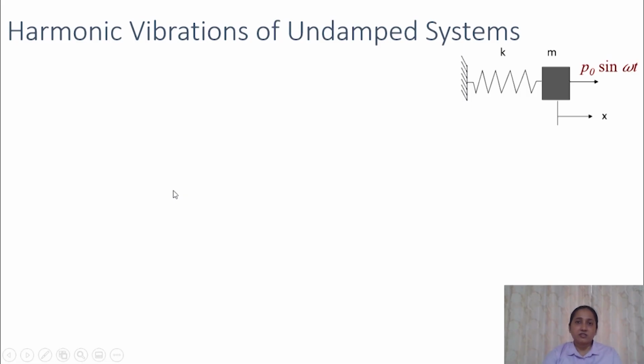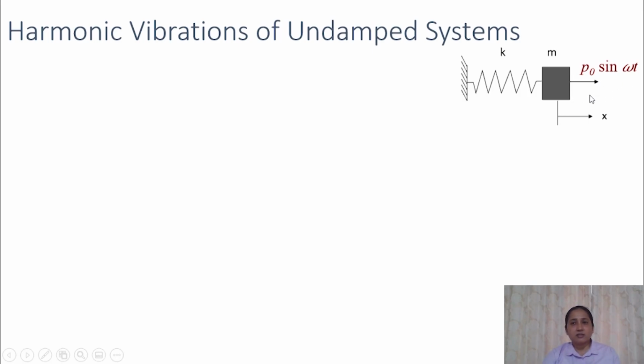In free vibrations, we initially learned about undamped systems and then we moved on to damped systems. So here also in harmonic vibrations, first we will be learning about undamped systems. That is when the damping in a system is negligible. As we have seen earlier, the components of an undamped system are its mass and stiffness. There's no damping in this system. Now a force P naught sine omega t will be acting on this system.